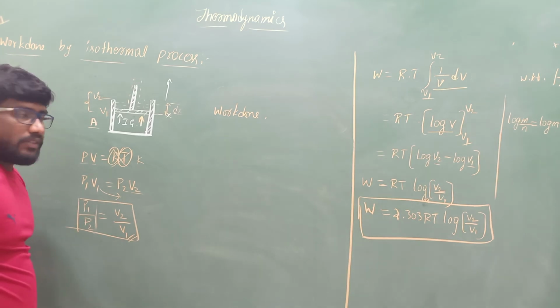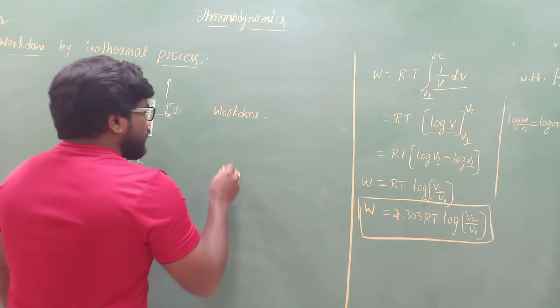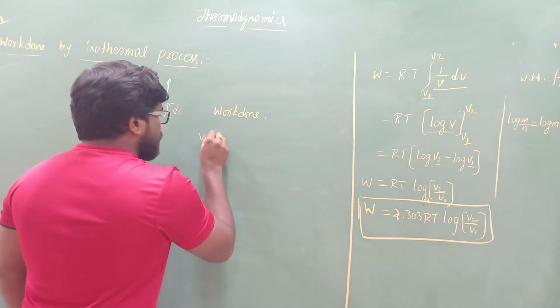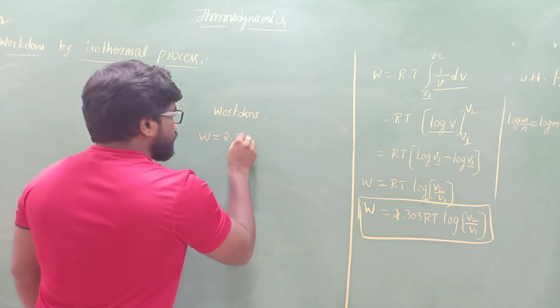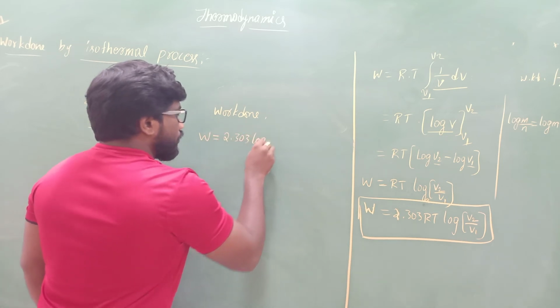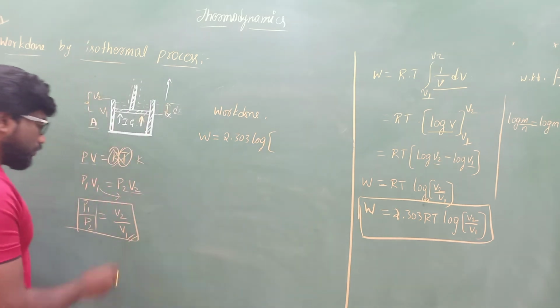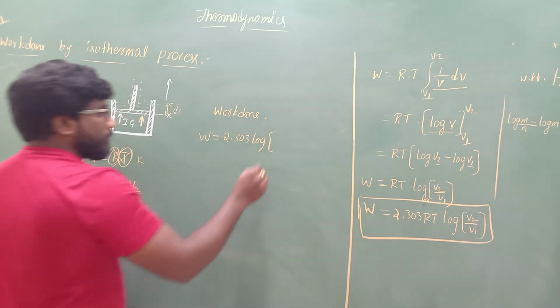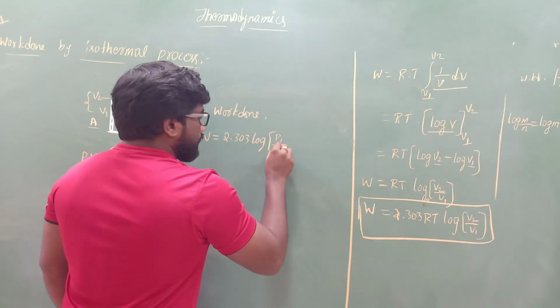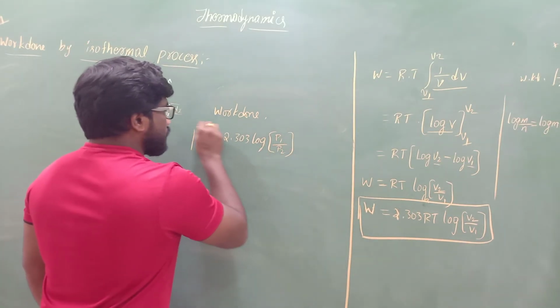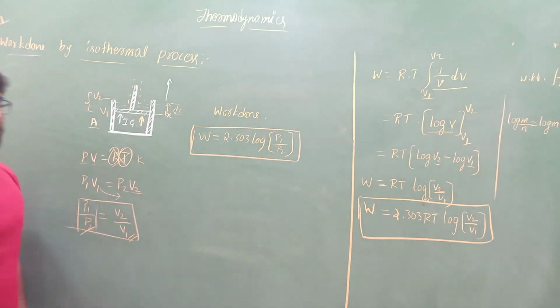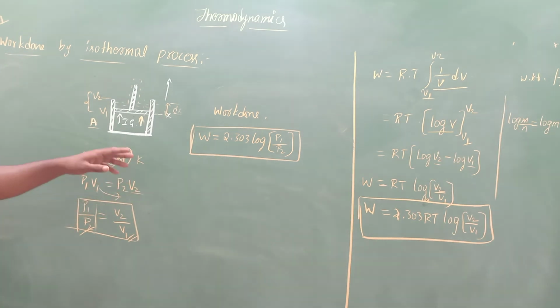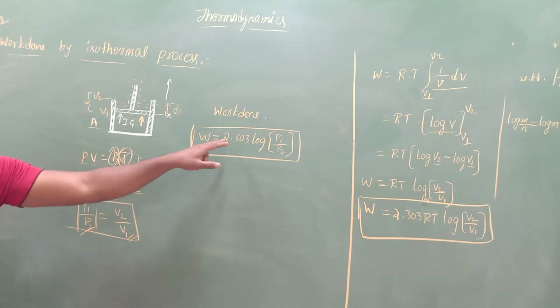If you consider a change in pressure, then you take W equals 2.303 log of V2 by V1. What is the value of V2 by V1? That is P1 by P2, so log of P1 by P2. So this will be the formula. Here we got two formulas.